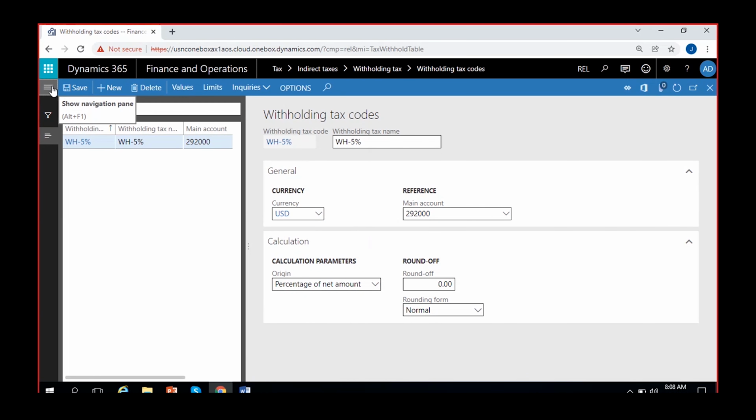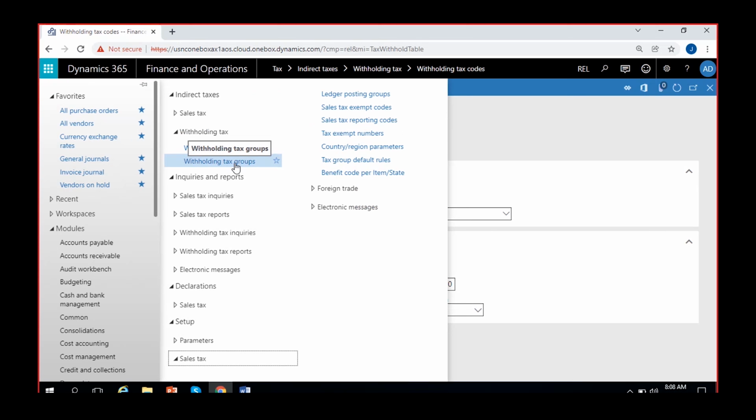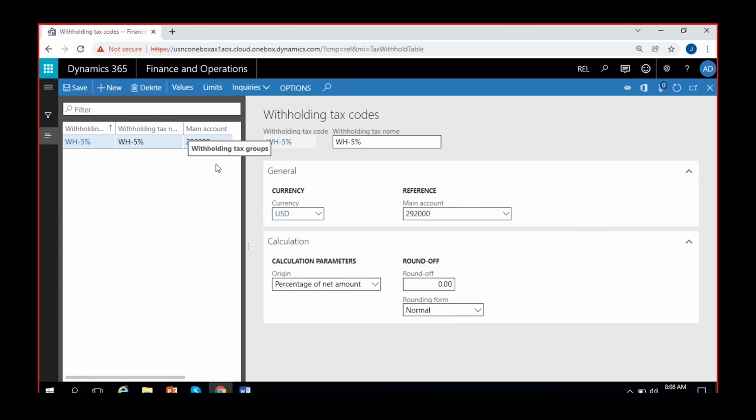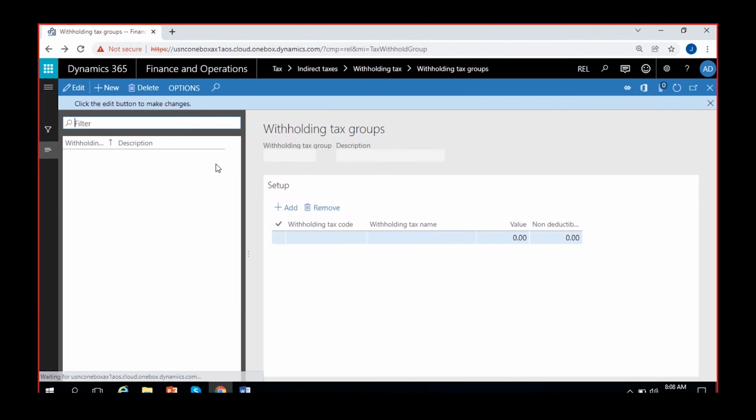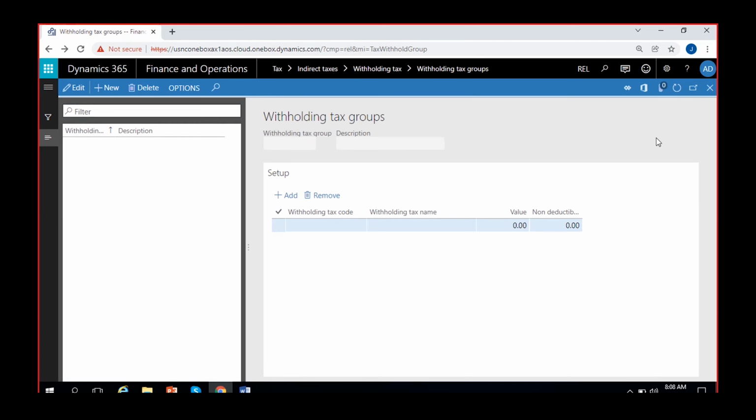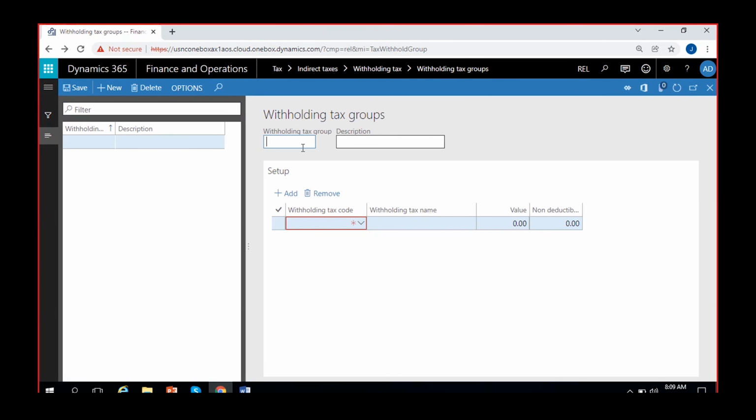Then I go to withholding tax groups here. Here you just have to do nothing. You just create a new one. Just give a group name. Again, the same group name you can give, just like that. Then give the withholding tax code, or link that code here. One withholding tax code, 5% set.